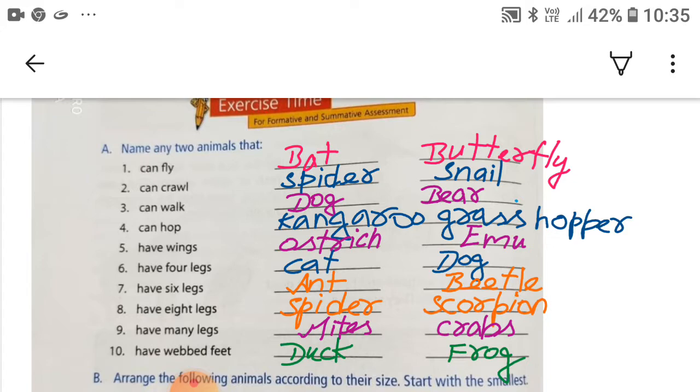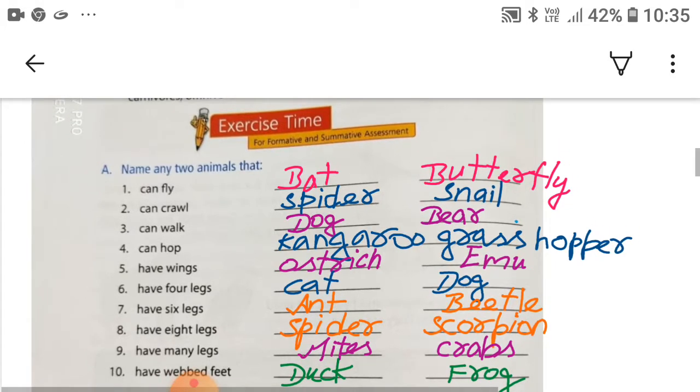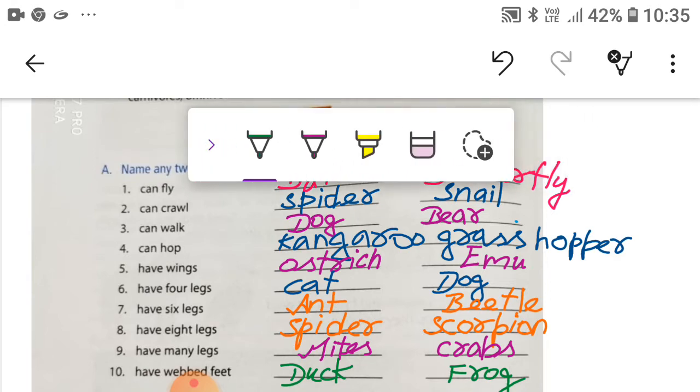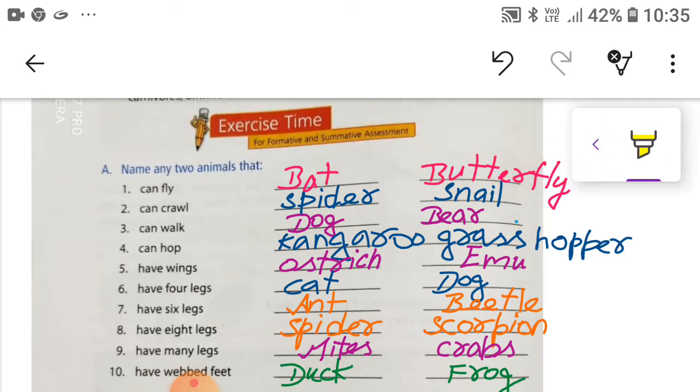Bat and butterfly can fly. Now the second, can crawl: spider, S-P-I-D-E-R, and snail, S-N-A-I-L, can crawl. Now for third, dog, D-O-G, and bear, B-E-A-R, can walk.